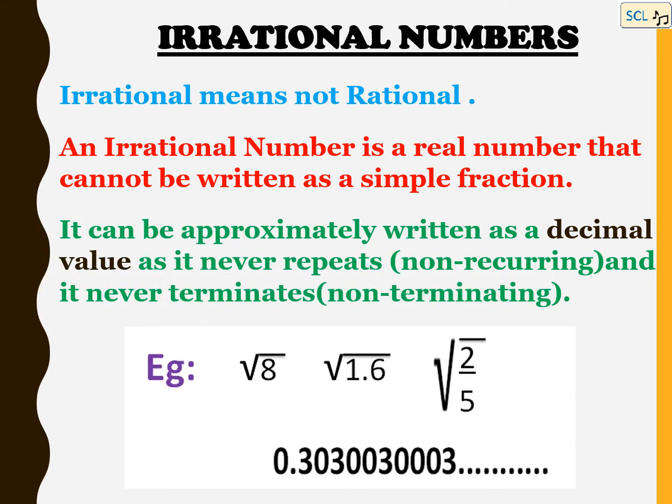Examples of irrational numbers can be square root of 8, square root of 1.6, square root of 2 by 5, or let us take a decimal number also, 0.303003003 and so on. You can see in this number, it is a non-recurring number. The same digits are not repeating and it is a non-terminating number also. We have talked about non-terminating and non-recurring numbers.